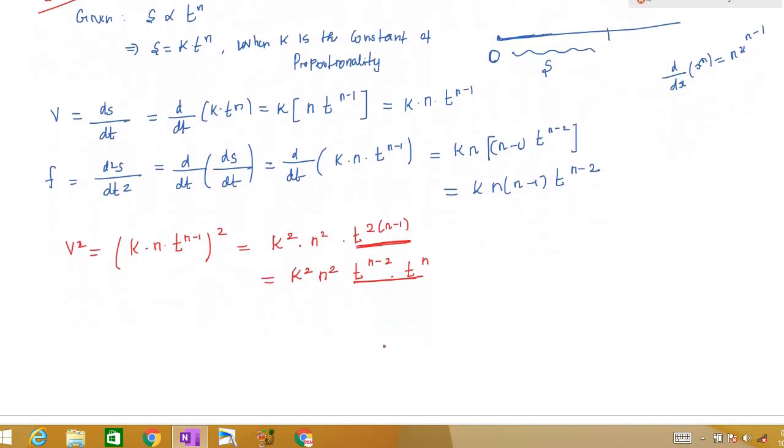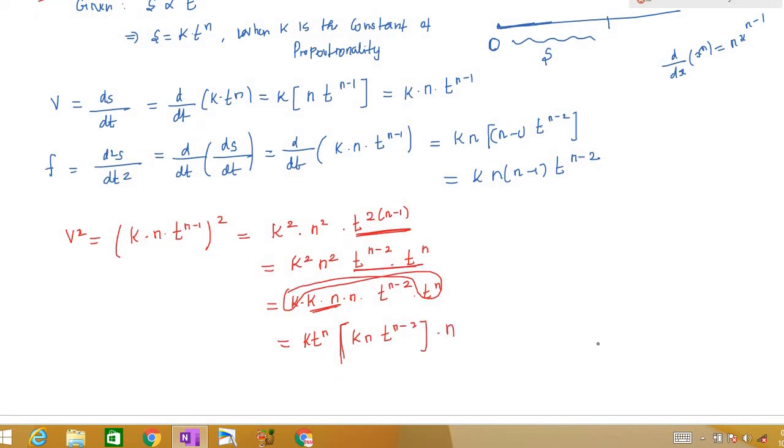Now I'm going to write k as k into k, and n as n into n, and this is t power n minus 2 into t power n. Why am I doing it like this? Because I have to insert f here. So f is k n into n minus 1 t power n minus 2. That's why I'm splitting n minus 2. Now I'm going to write k t power n as one term, and k n t power n minus 2 inside, with one n outside, right?